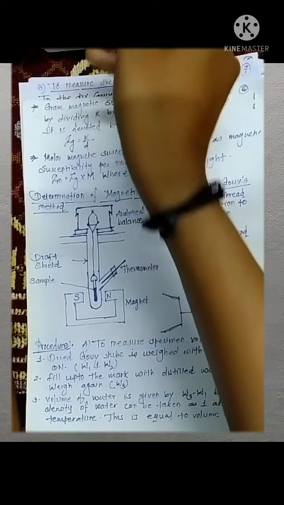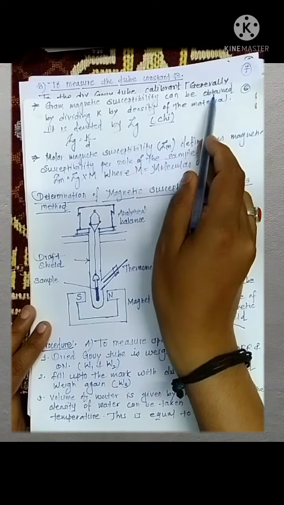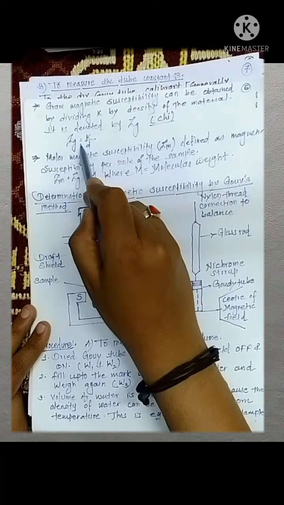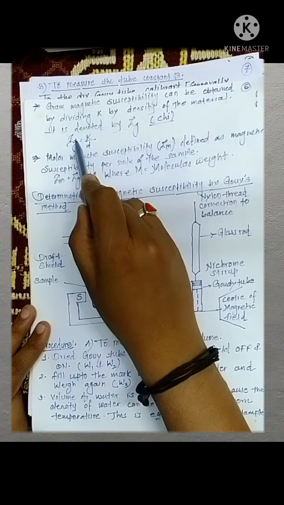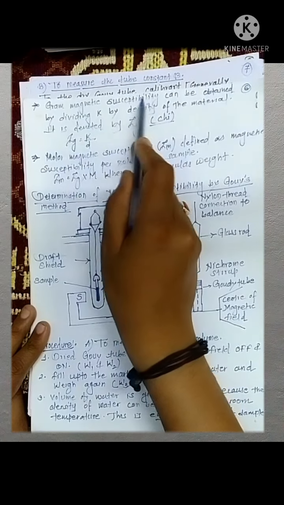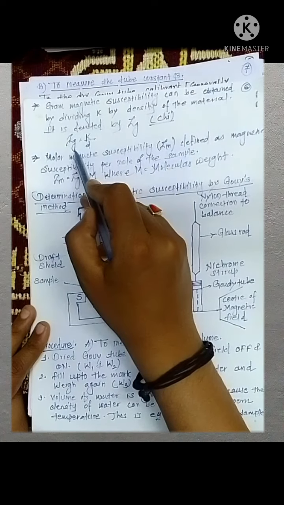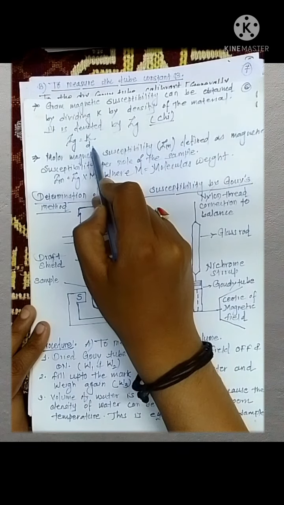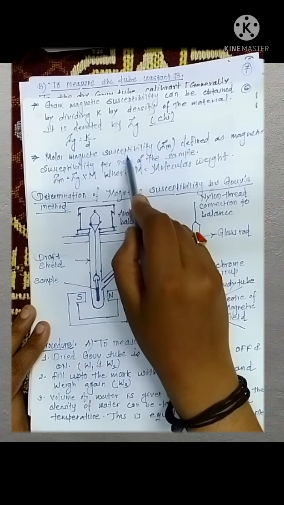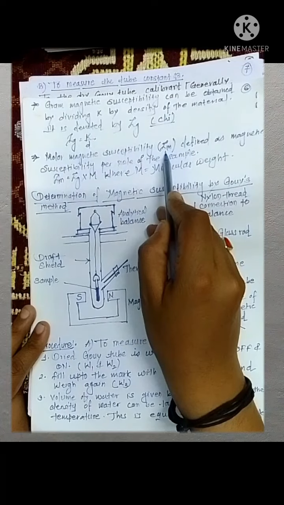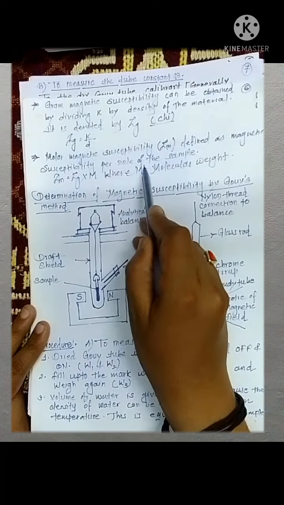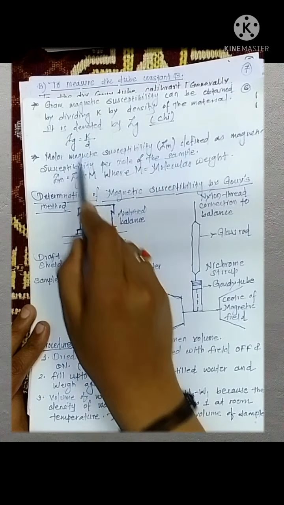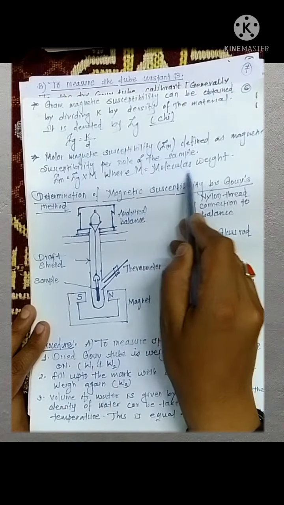Now gram magnetic susceptibility can easily be calculated by dividing K by the density of the material. What does chi g denote? It is gram magnetic susceptibility. It is generally calculated by dividing the magnetic susceptibility by the density of the substance. Molar magnetic susceptibility, denoted by chi m, is defined as the magnetic susceptibility per mole of the sample. It is calculated as chi m is equal to chi g multiplied by M, where M is the molecular weight of the substance.